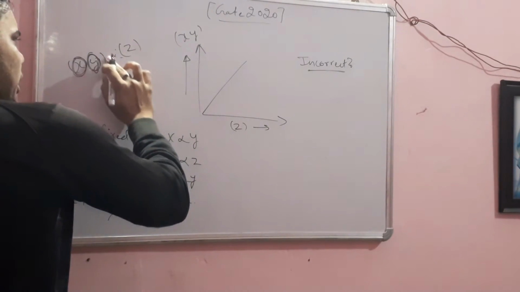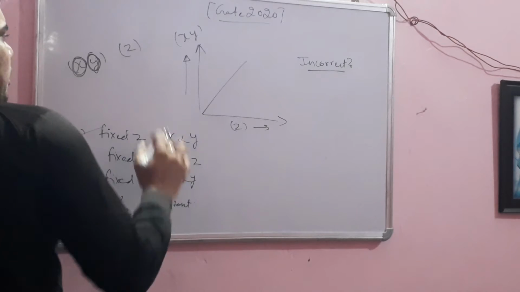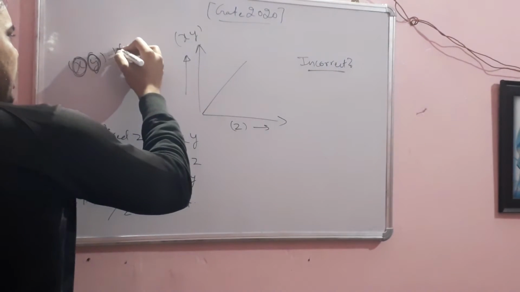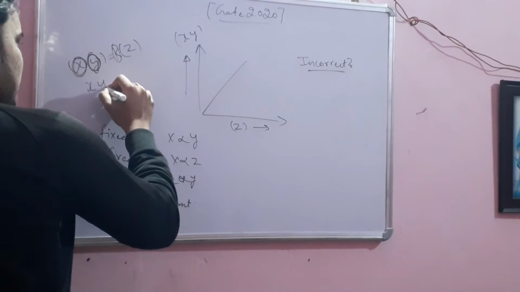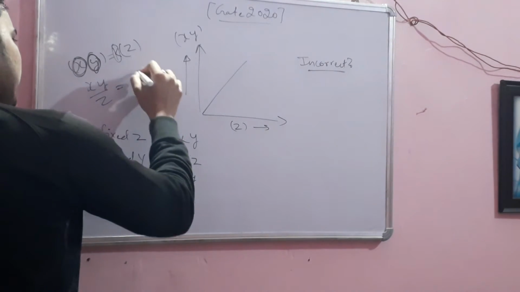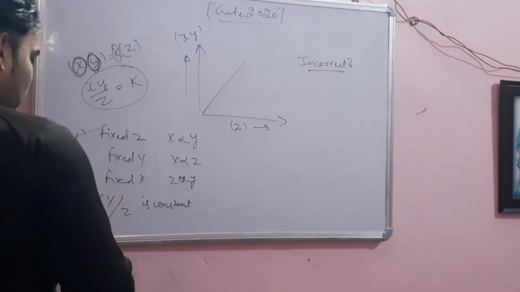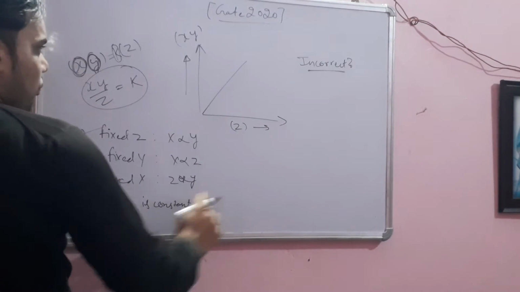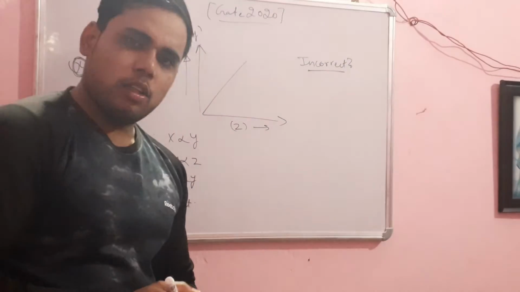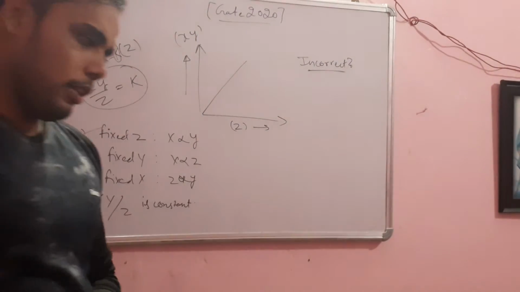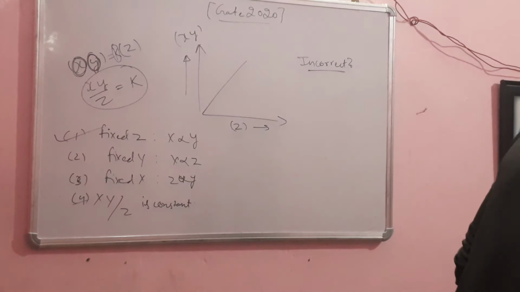So if I remove this proportionality and have a constant k here, then I can say xy upon z is equal to k. Okay, this statement is also true. So we have to find the incorrect statement. The first option is your incorrect option. We have done 3 questions till now.